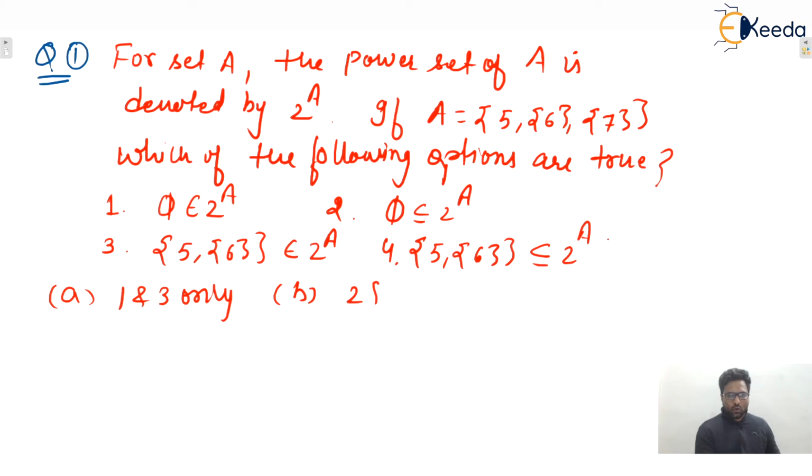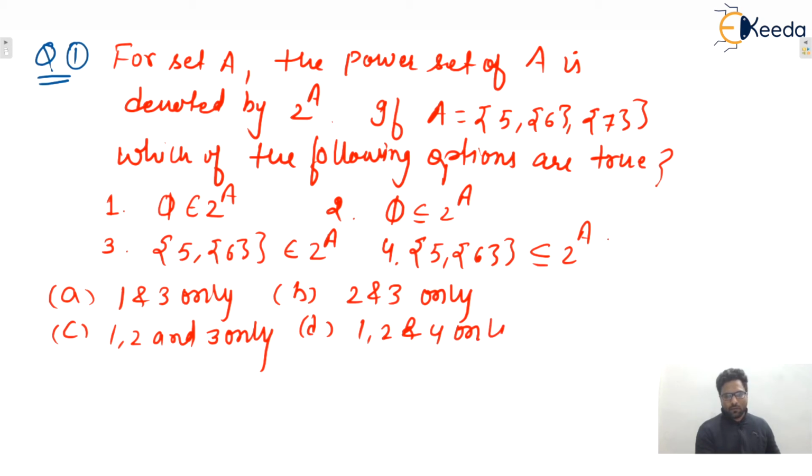Option B is given to you 2 and 3 only. And option C is given to you 1, 2 and 3 only. And option D 1, 2 and 4 only. These are the options. Now you only tell me.